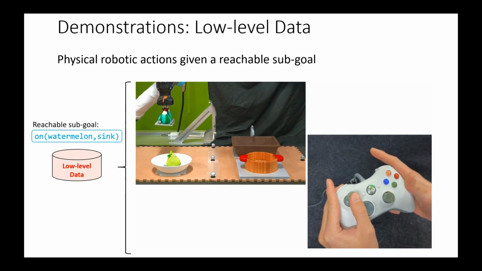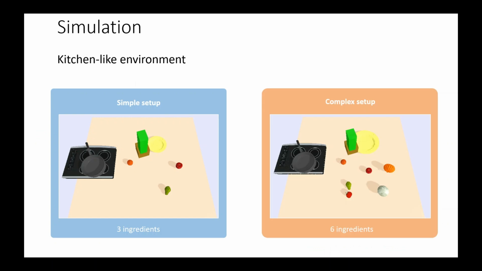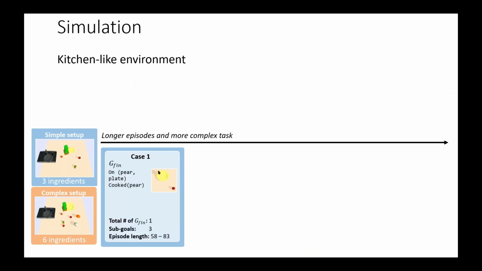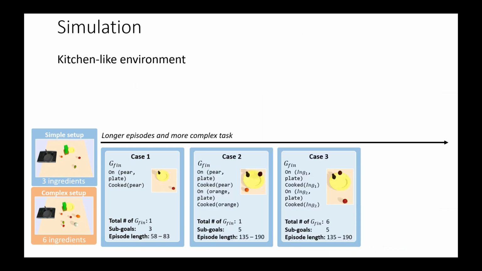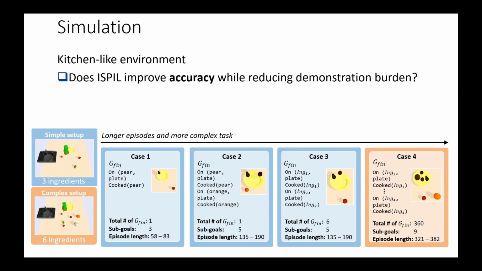We evaluate ISPIL in simulation in a kitchen-like environment over two setups, a simple one with 3 ingredients and a complex one with 6 ingredients. With those setups, we designed 4 cases where the final goal is to cook certain ingredients and put them on the plate. From case 1 to case 4, the complexity increases by varying the final goals and increasing the sub-goals needed to finish the tasks.